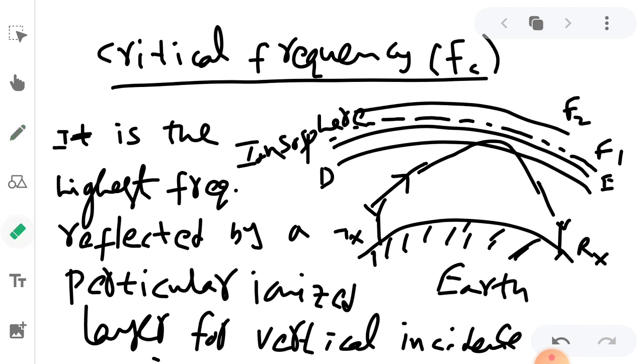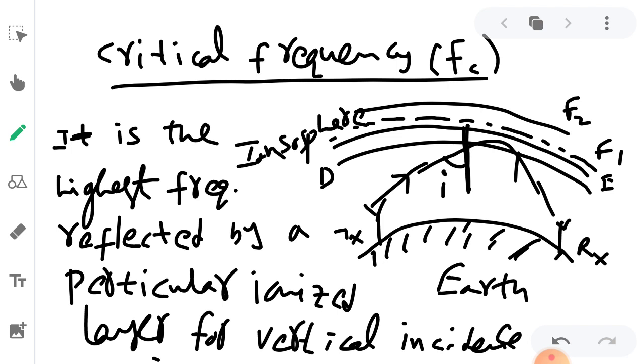Here we can have a formula given by mu, the refractive index, which is nothing but sin i by sin r. Here i is the incident angle. If you take a vertical with respect to this, this is going to be the incident angle i. In the same way, we are going to have the reflected angle r with respect to the reflected signal.